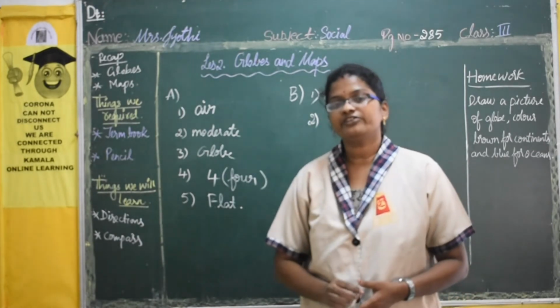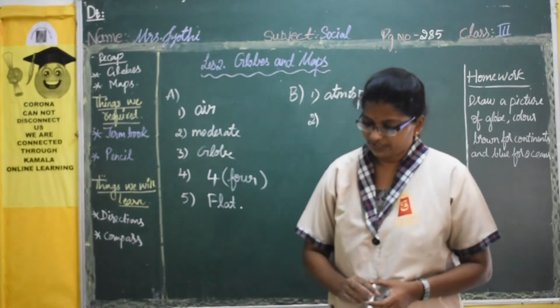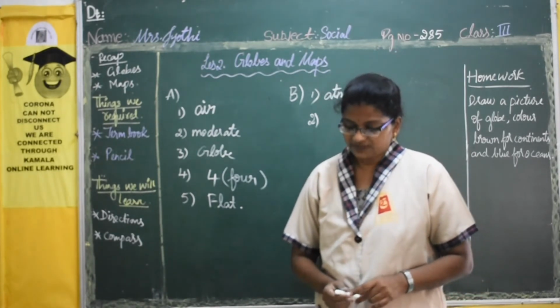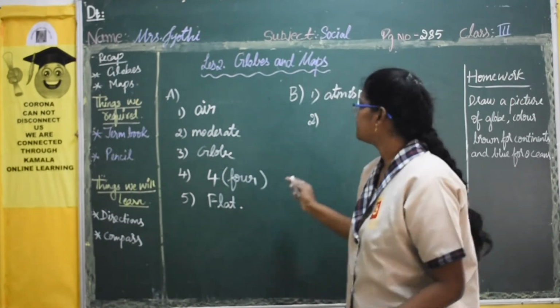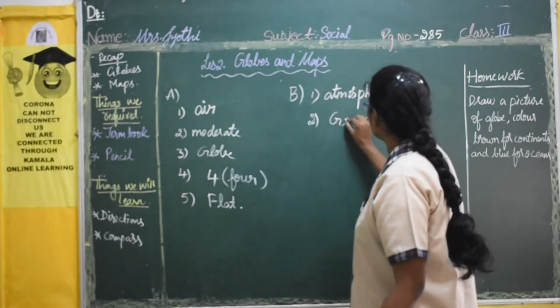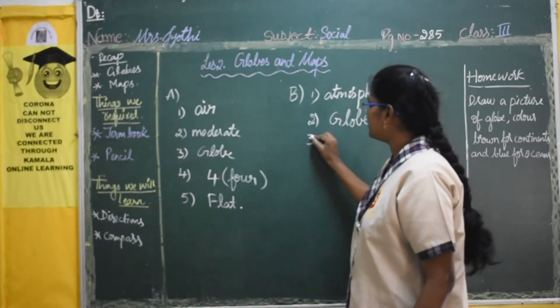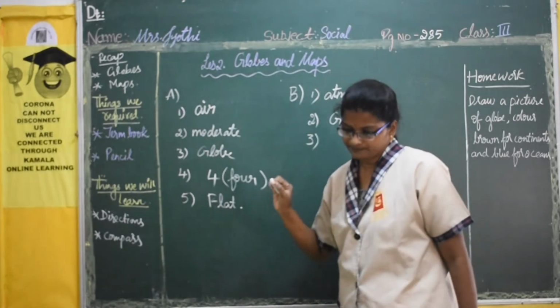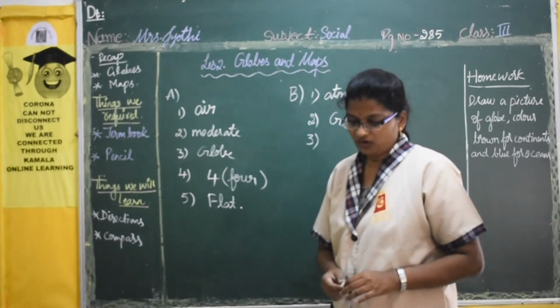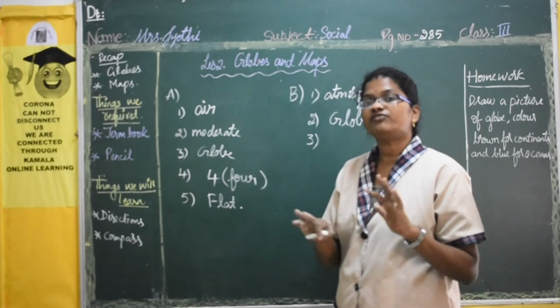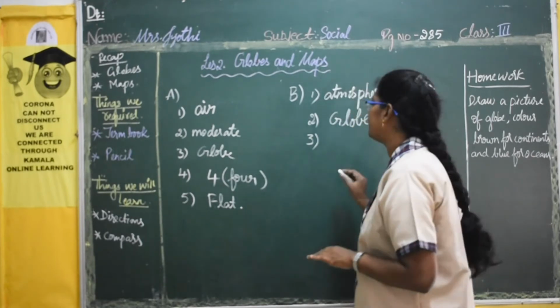A layer of air surrounding the earth is called the atmosphere. A small model of the earth. The model of the earth is a globe. A drawing of the earth on a flat surface. It is a map.